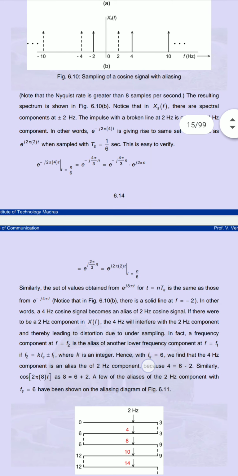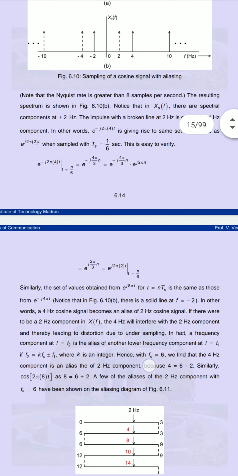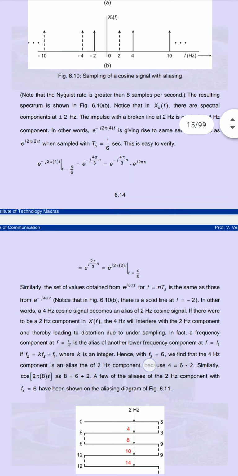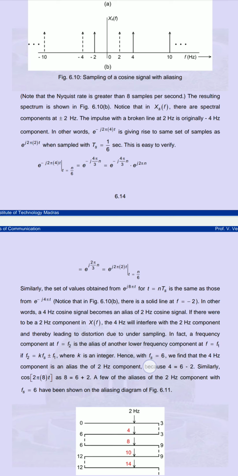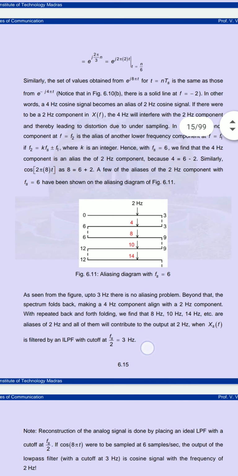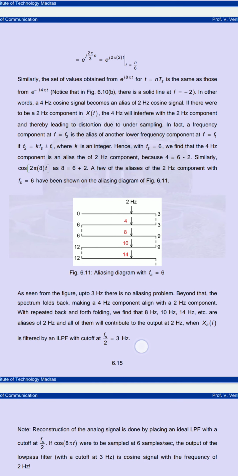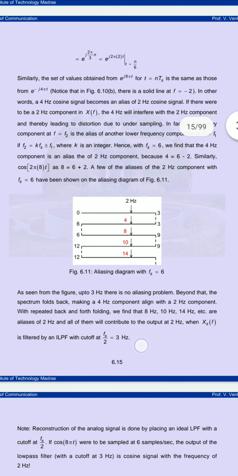So in other words, a 4 Hz cosine becomes an alias of the 2 Hz because they are overlapping. If there were a 2 Hz component in x of f, the 4 Hz will interfere with the 2 Hz component, which will cause distortion due to undersampling. So if these two frequencies are overlapping, we get distortion. We call this aliasing.